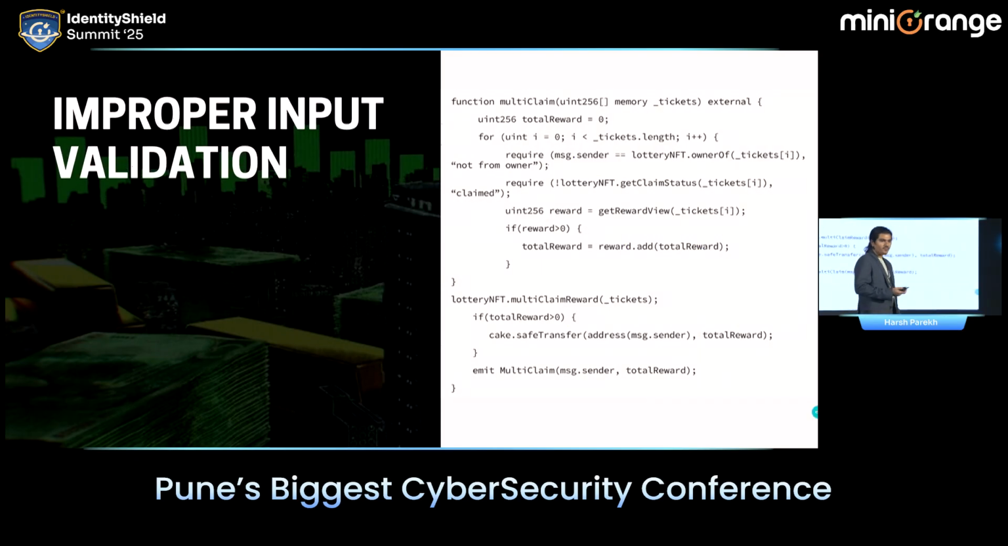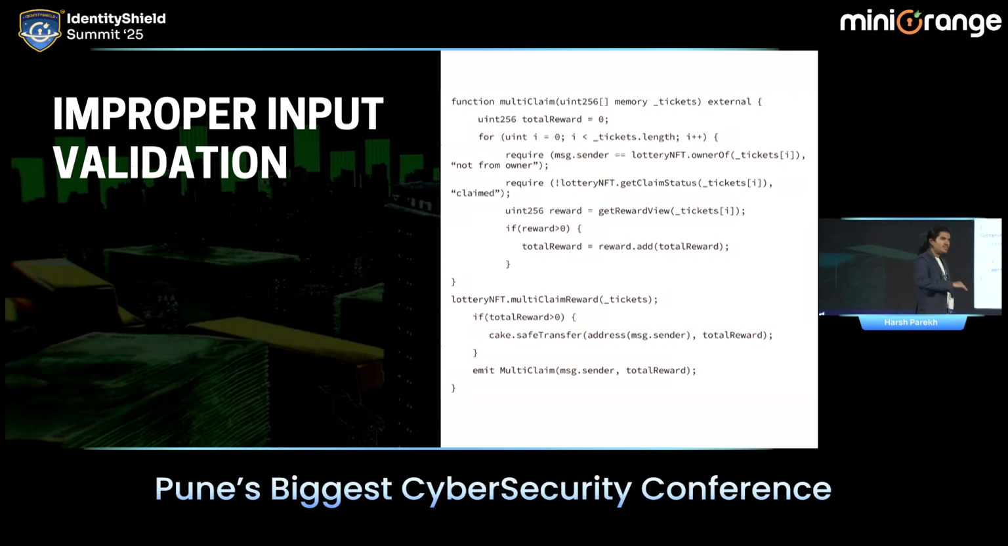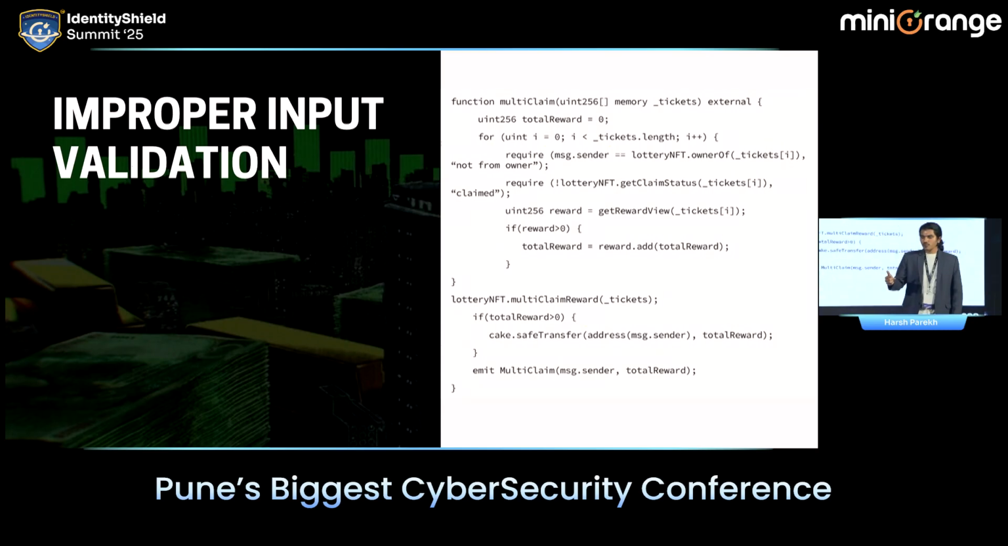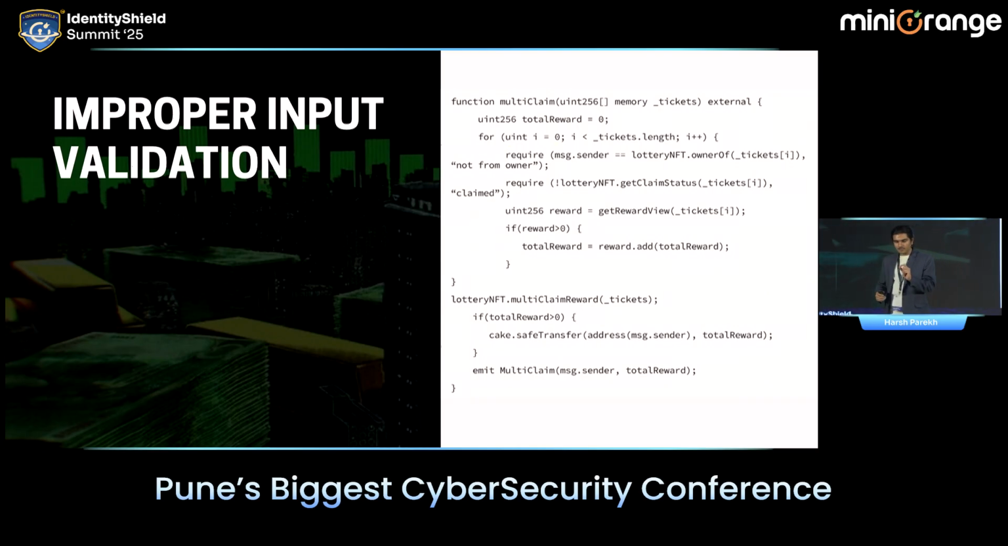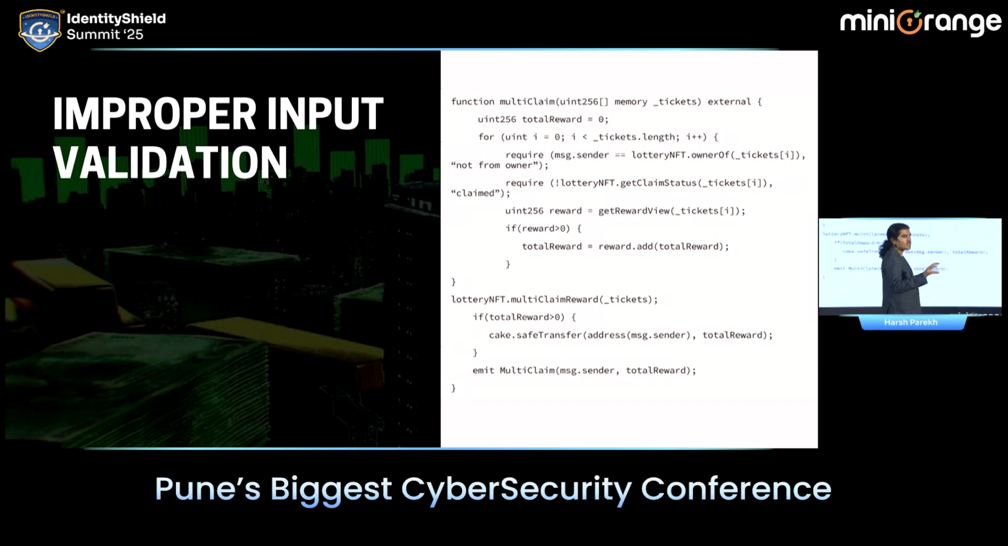Next is improper input validation. Now this is again kind of a re-entrancy attack, but a little different. This is a reward kind of contract. So when you are playing a game, sometimes you get a reward. And this is very common in Web3 to promote the games. If you read the entire code from the top to bottom, on line number 2 and 3, it is checking whether the person who is trying to execute the contract is the owner of the reward or not.